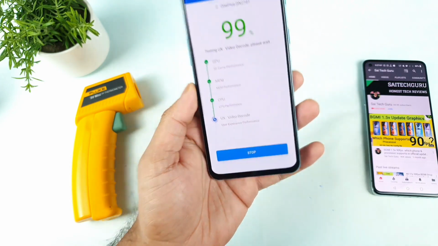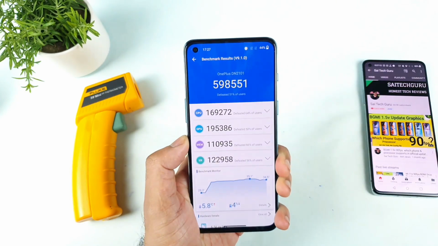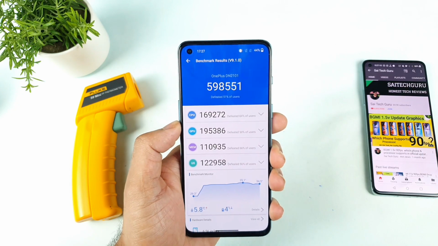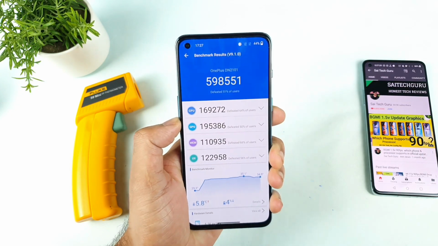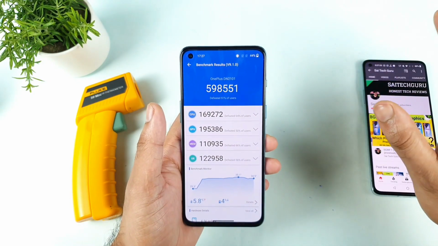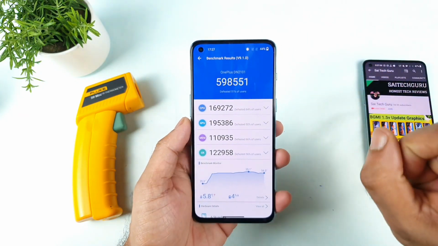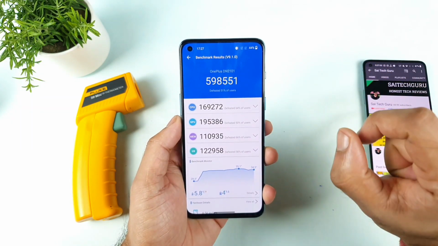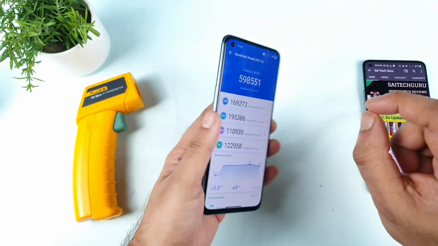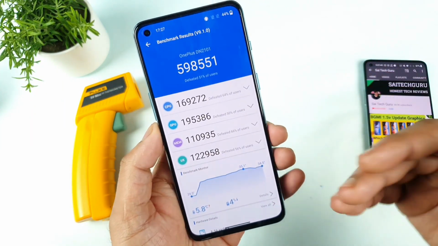Let's see. As you can see, the test is going to complete and the result is, friends, 5,98,000. I did say that I'm not having that much high hopes, but just for demonstration purposes, I did it in this manner. As you can see, 5,98,000 only using the RAM boost option in the OnePlus Nord 2. So even without using any RAM boost, you will get a similar score in the OnePlus Nord 2. If you use the high performance mode only, that will result in a high number of scores in the Android benchmark in this OnePlus Nord 2. That high performance mode is the one key thing present in this OnePlus Nord 2 device. So this is the final result, friends, in this phone.